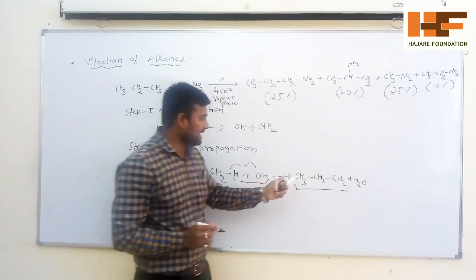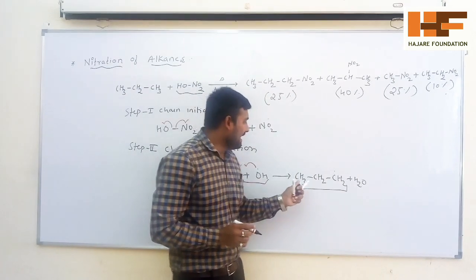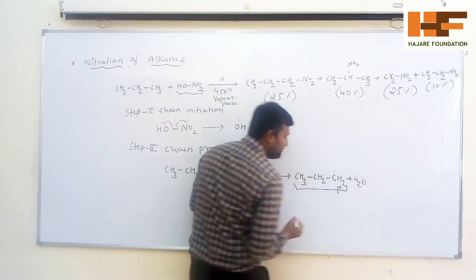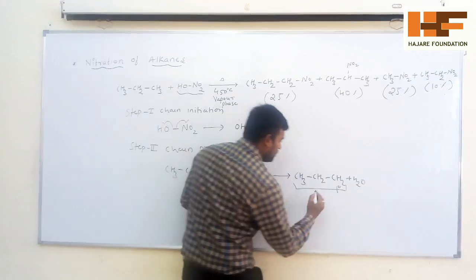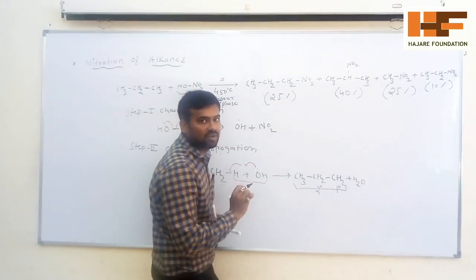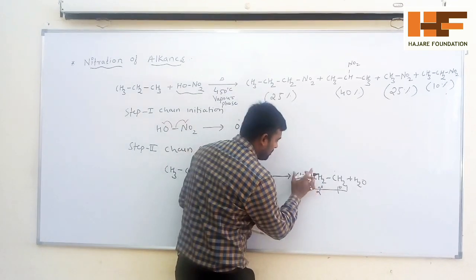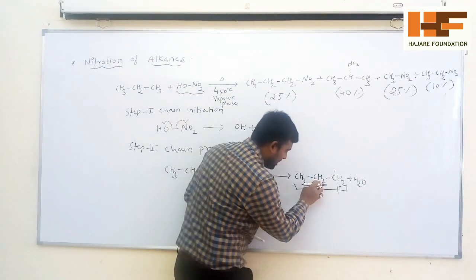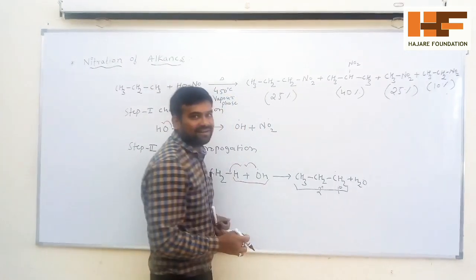In this process, you are getting two kinds of hydrogen atoms. See, this is called the 1 degree hydrogen atom. This is called the 2 degree hydrogen atom. What is a 2 degree hydrogen atom? It is a secondary hydrogen atom. You can say one carbon atom is attached to two other carbon atoms. This is called a secondary carbon atom, and whatever hydrogen is attached to that carbon atom is called a secondary hydrogen atom.